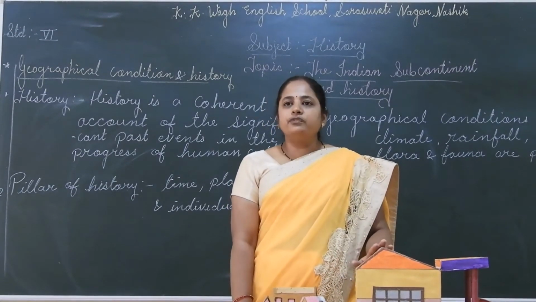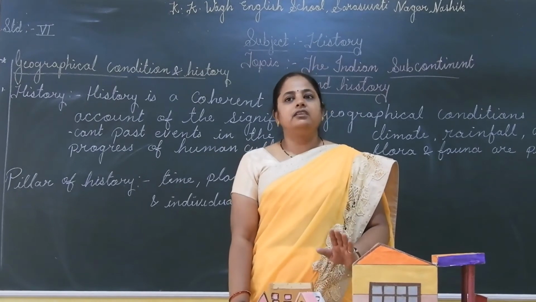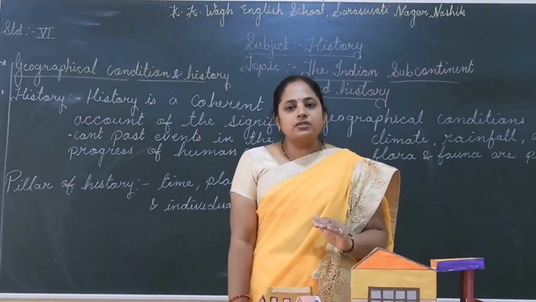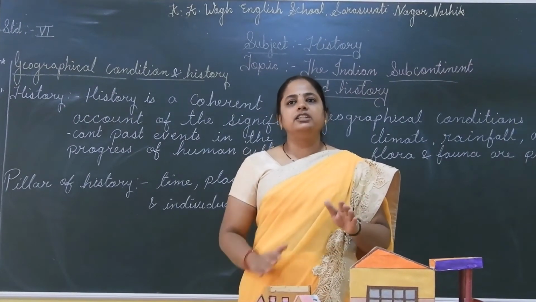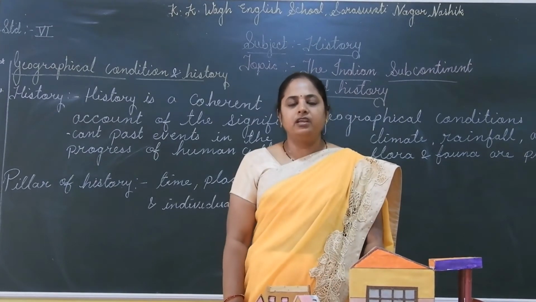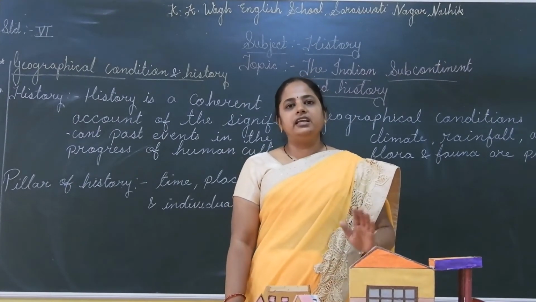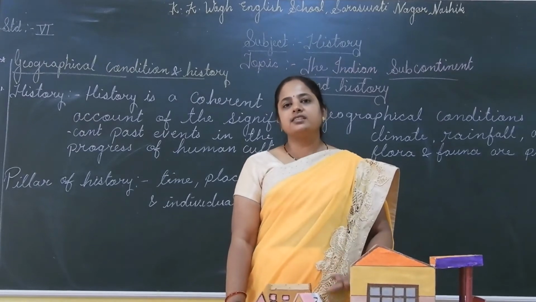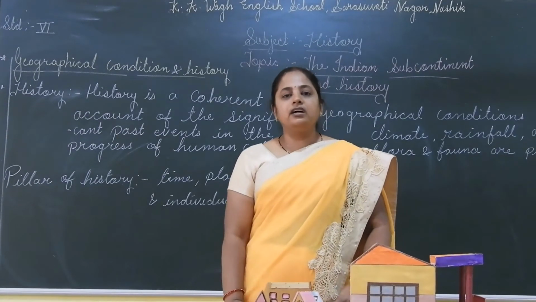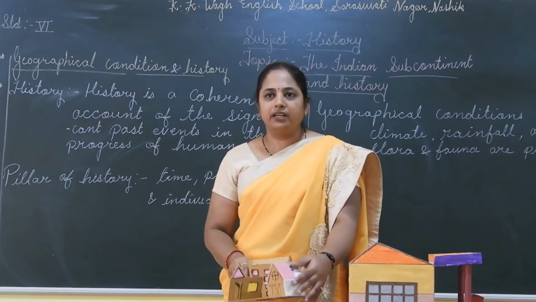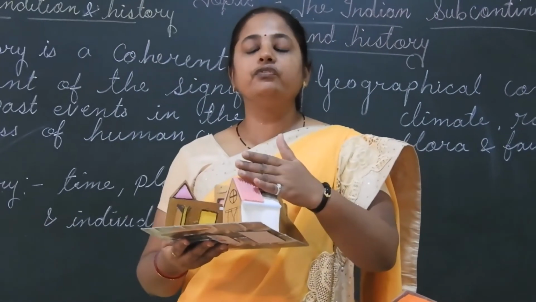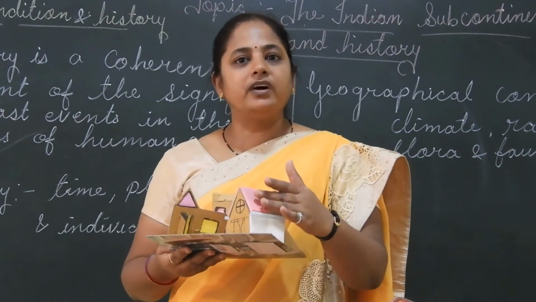Now, types of houses. You know very well that houses in different areas are of different styles. If we consider a hilly area or where snowfall happens, you will find the houses have a sloping roof. Here the roof is slanting. Why is it so?